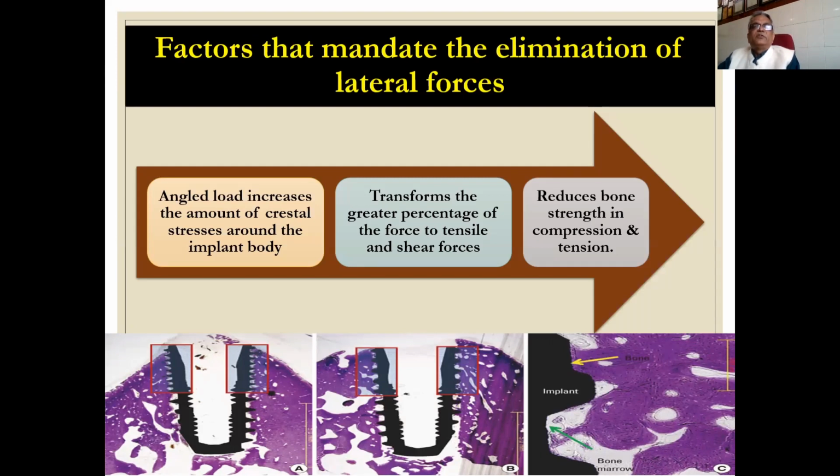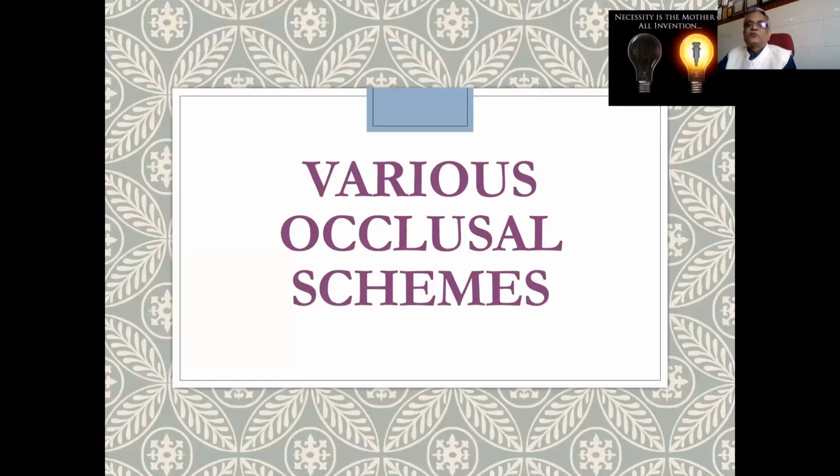Factors that mandate the elimination of lateral forces: angled load increases the amount of crestal stress around the implant body, transforms a greater percentage of the force to tensile and shear forces, and reduces bone strength in compression and tension. What are the various occlusal schemes available?